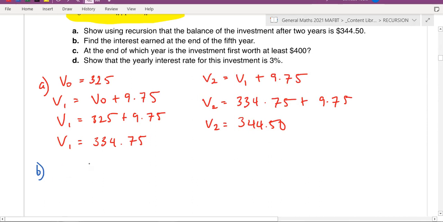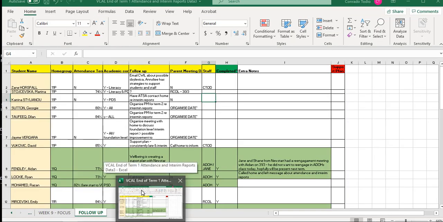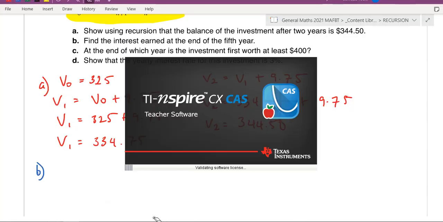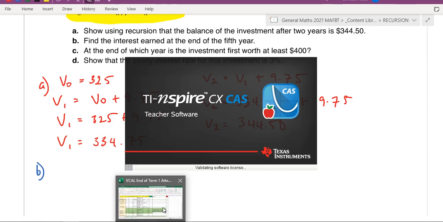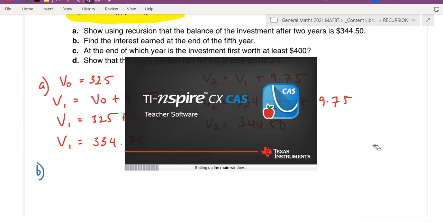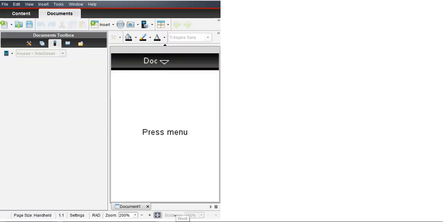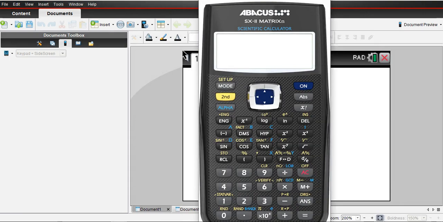I'll use my calculator for this, so that we can actually see how it works out on my CAS. But you can also do this on your normal calculators. If you actually have a calculator like this, you can do it there.